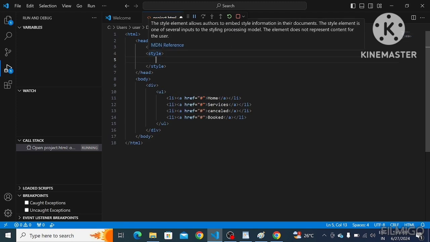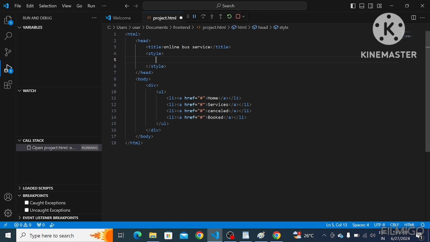In internal CSS, we are going to use the style tag in our HTML page, right? To give these properties to these list elements, we have to consider one class, right? In how many ways can we give style to these elements, or whatever elements we want? I told you, there are 5 ways we can give, right?